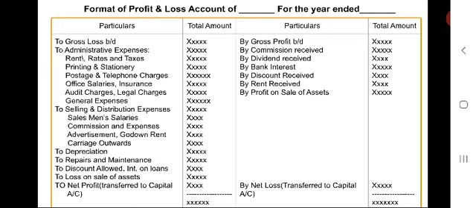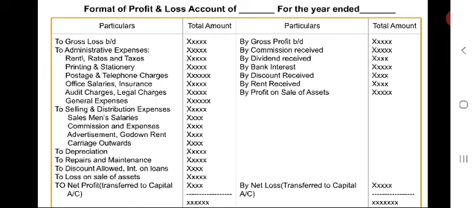When it comes to discount, generally discount will be having two types. One is discount allowed, discount received. Discount debit balance, discount credit balance. To make the students confused, discount will be given like this: discount in the bracket debit balance, discount in the bracket credit balance.